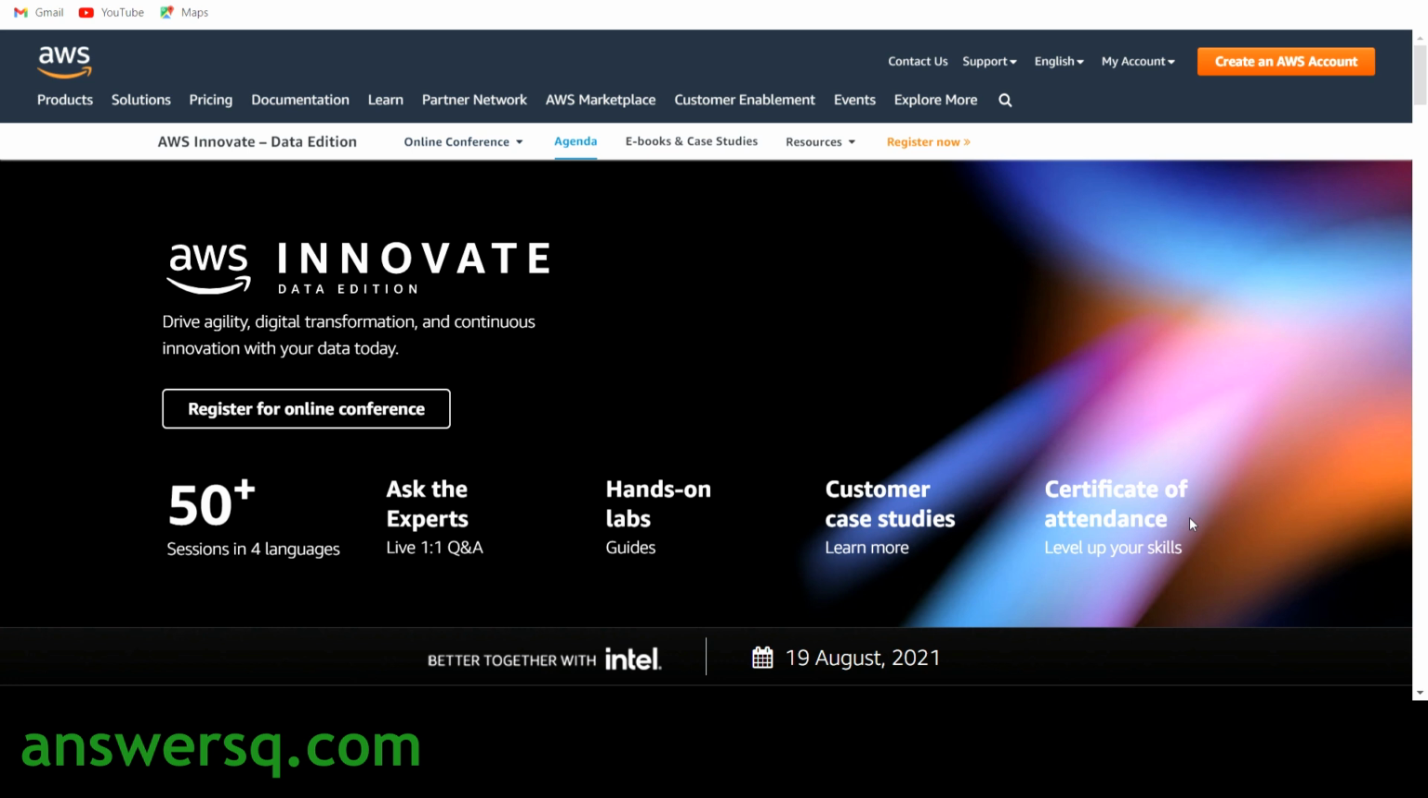So AWS Innovate Data Edition is the free online training event that is going to be conducted by Amazon Web Services on 19th August 2021. Basically, topics regarding Amazon Web Services, cloud technology, and the latest technologies and innovations will all be covered in this program. There are more than 50 sessions, and they have given what you'll be learning in each of these sessions. I'll show you that in the later part of the video.